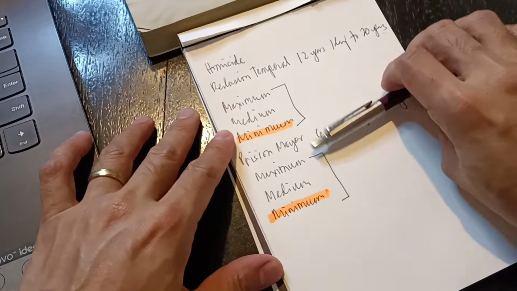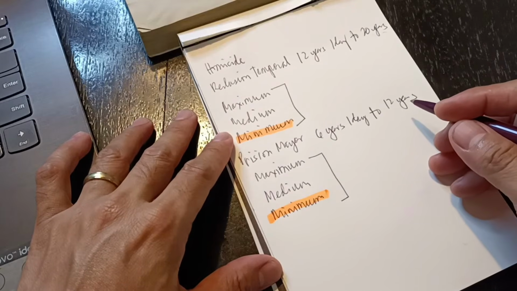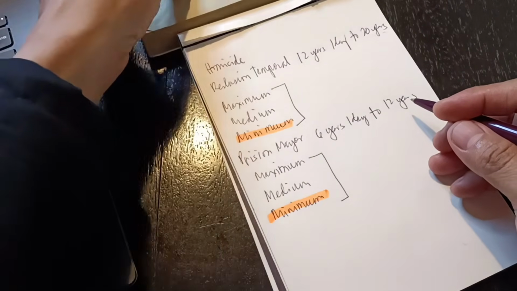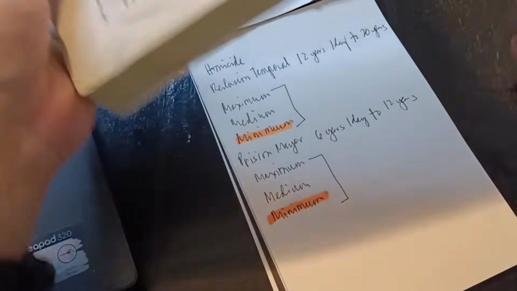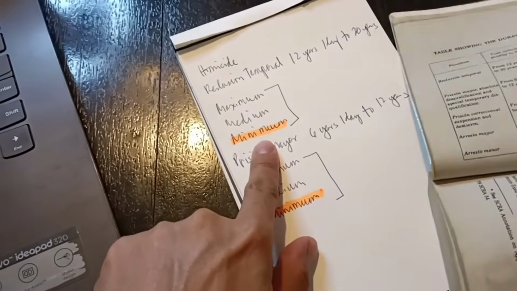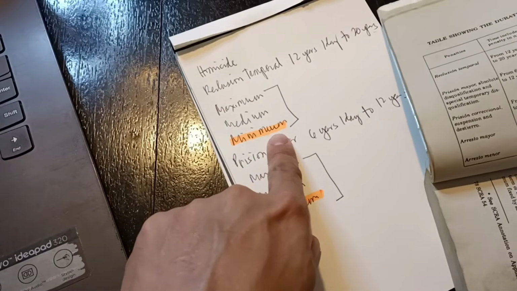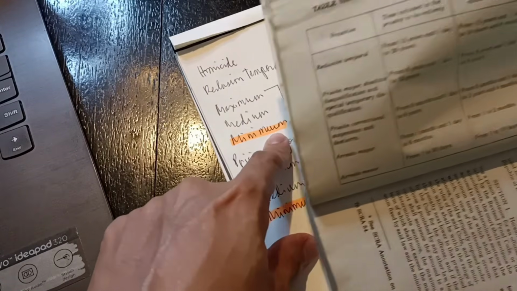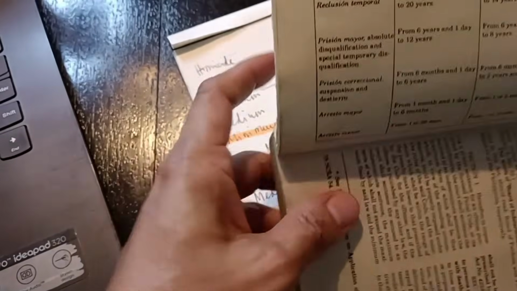Finally, let's do sentencing. Using your codigo, write down the specific days, months, or years of the periods we have highlighted. Okay, so since we chose the minimum period of reclusión temporal, let's check for the duration of the minimum period of reclusión temporal.